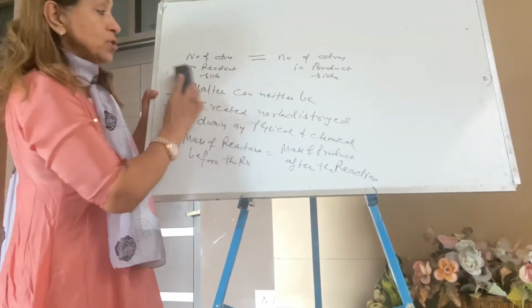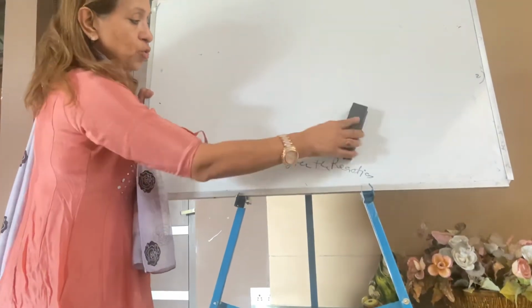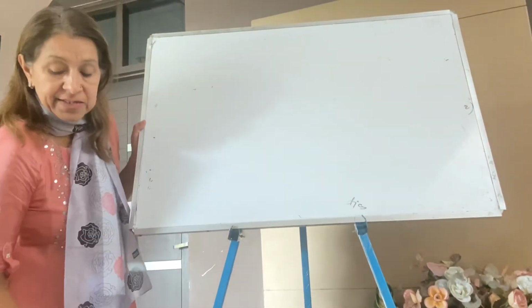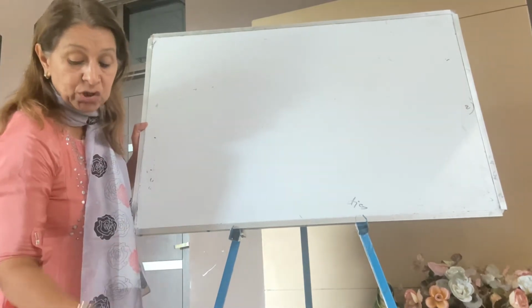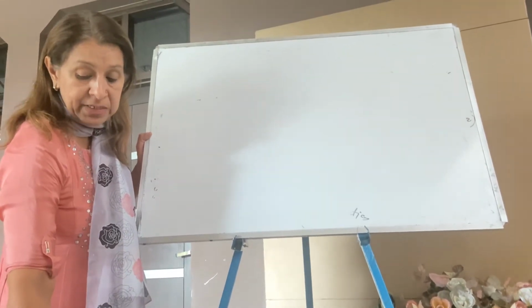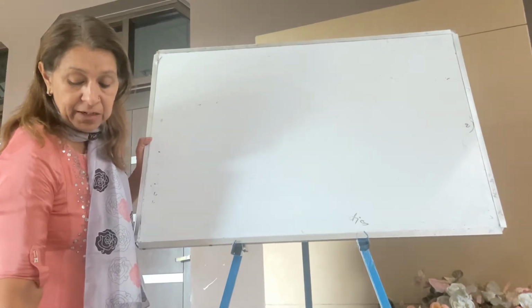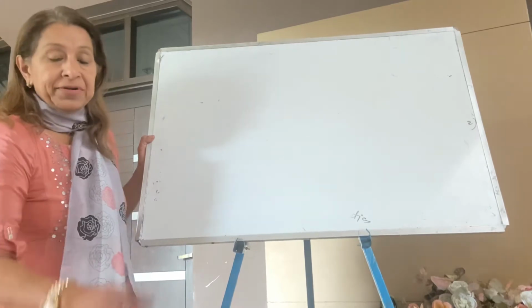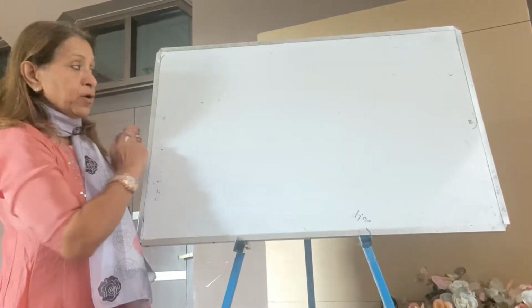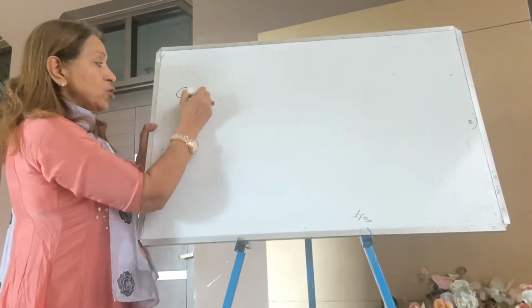Now I'm taking the next questions. I think the next questions you can do yourself because all are balancing parts. I have already balanced many reactions in my lecture. Questions number 5, 6, 7 and 8 are all balancing. I'm leaving these questions and taking question number 9. All balancing you can do yourself.